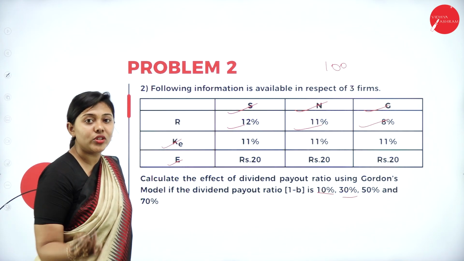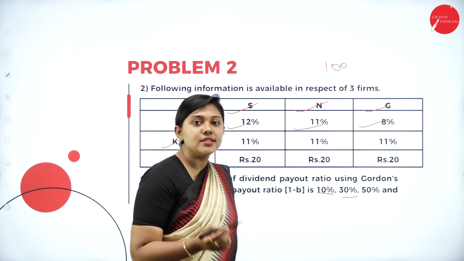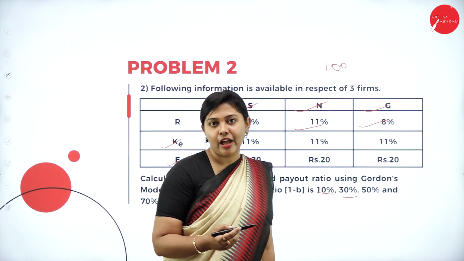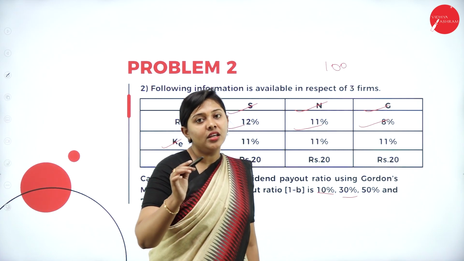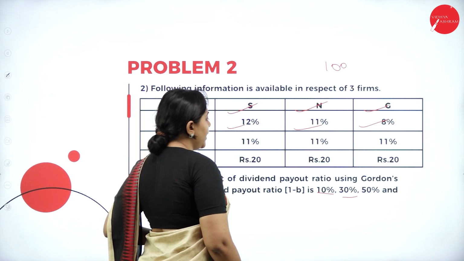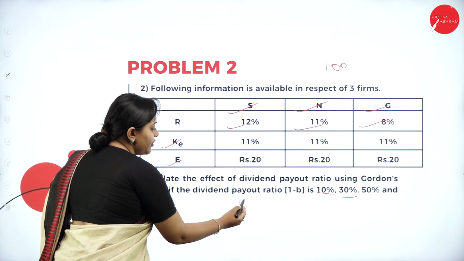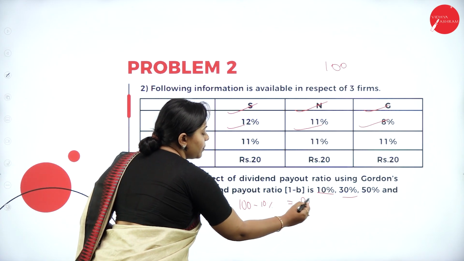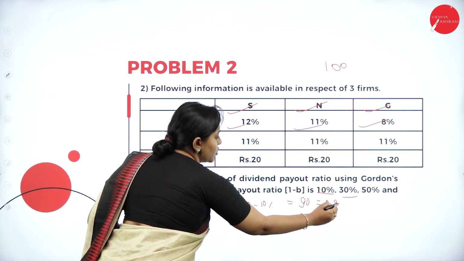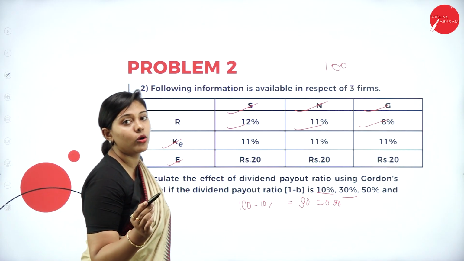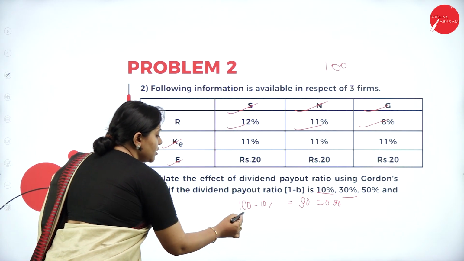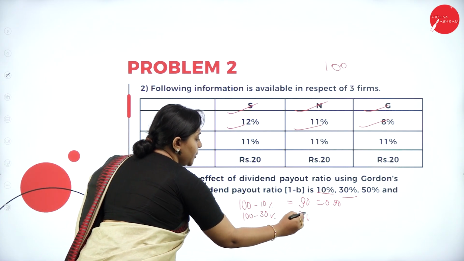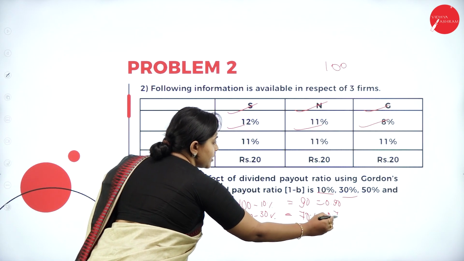and 70%. So in this particular question also they have given the dividend payout ratio. Retention ratio directly they have not given. So we need to calculate the retention ratio. So let us calculate. If the dividend payout ratio is 10%, your retention ratio will be 90%, that is 0.90. And when the dividend payout ratio is 30%, it is 70%, that is 0.70.